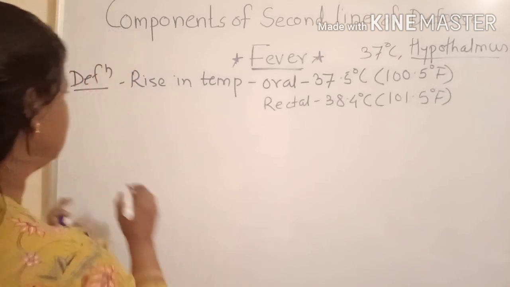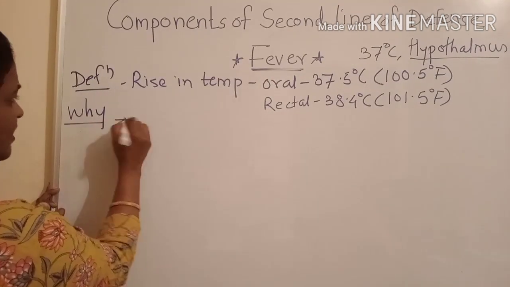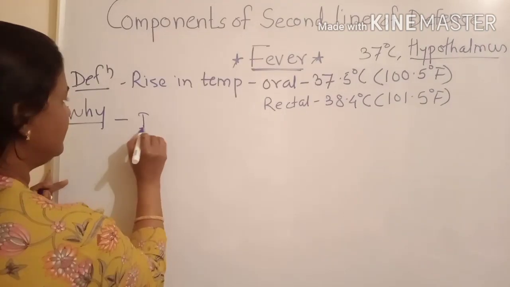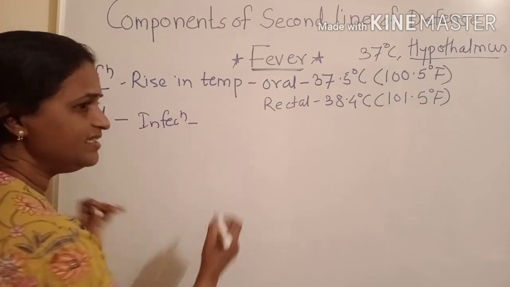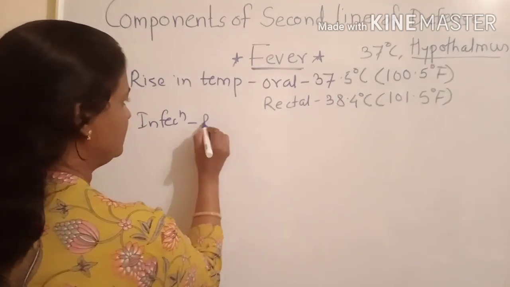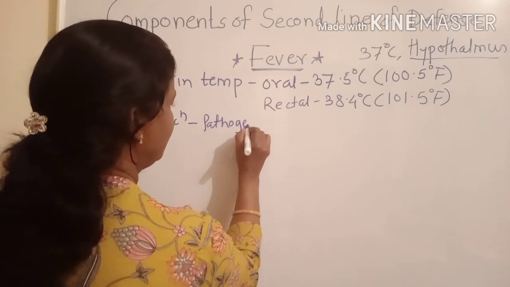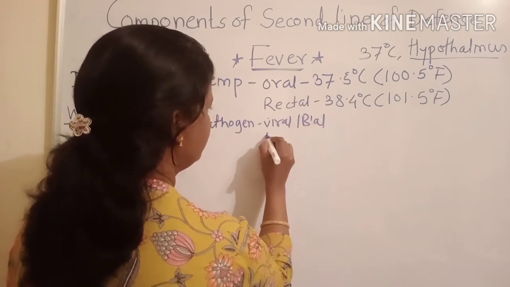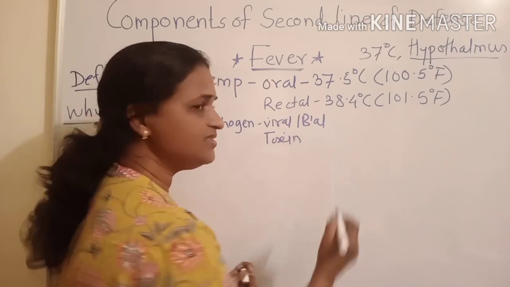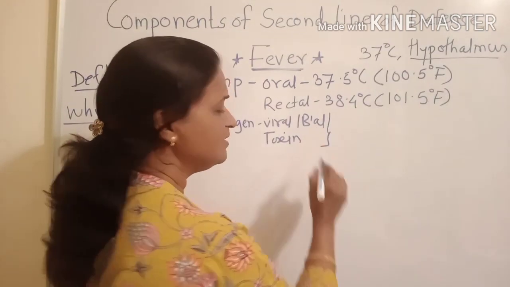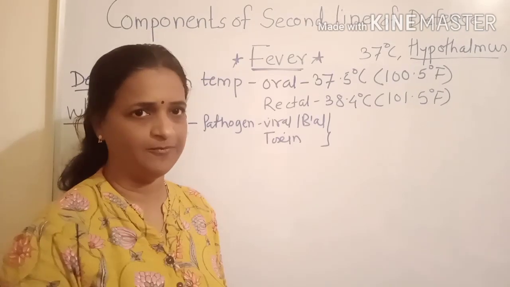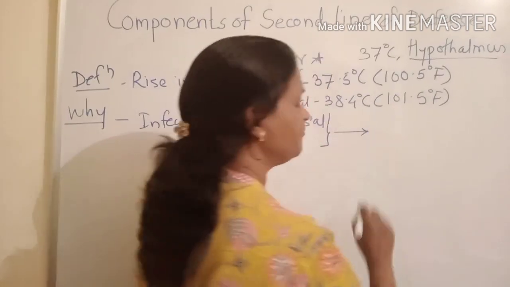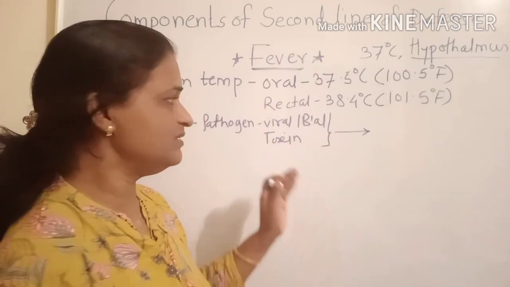Now why is there fever? Which is the biochemical event that happens in the body which results in fever? Now when there is any infection, here infection leads to the entry of a pathogen. Now what is the nature of the pathogen? The pathogen may be viral, it may be bacterial, or it may be a product of bacteria, that is toxin. When such antigens infect our body, when they enter into the blood circulation, here the physiological sequence starts.